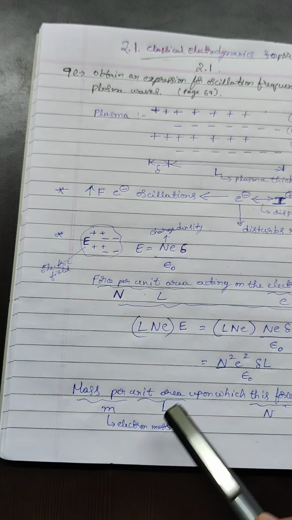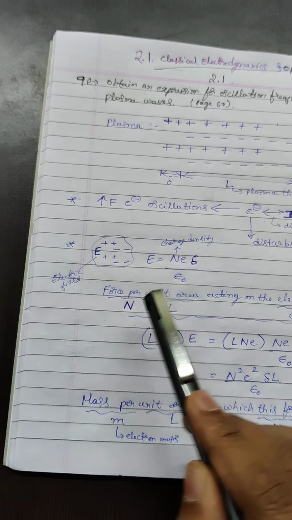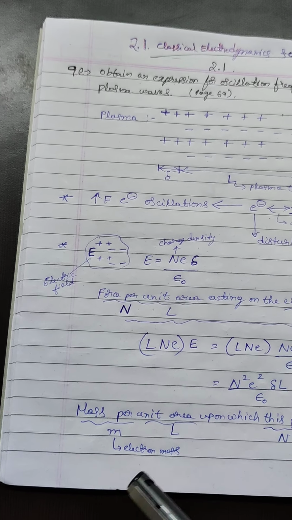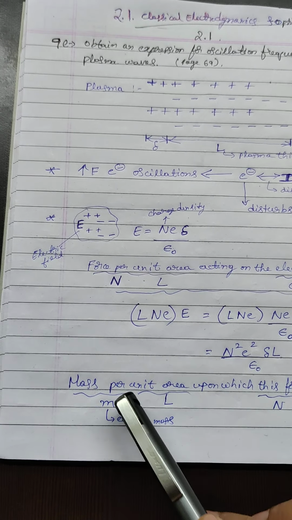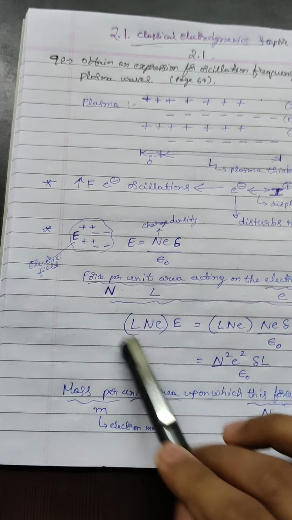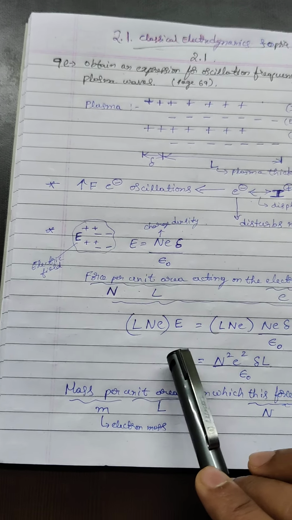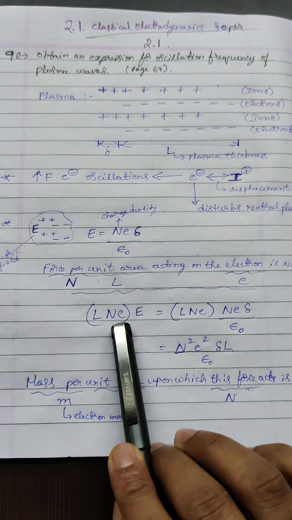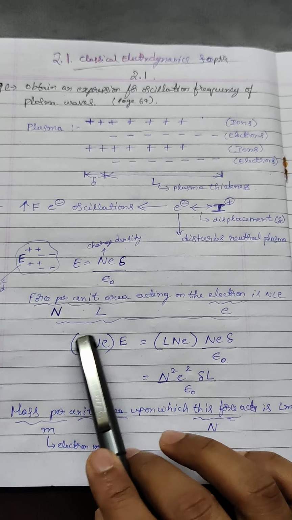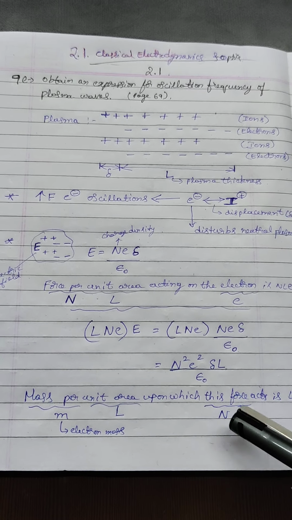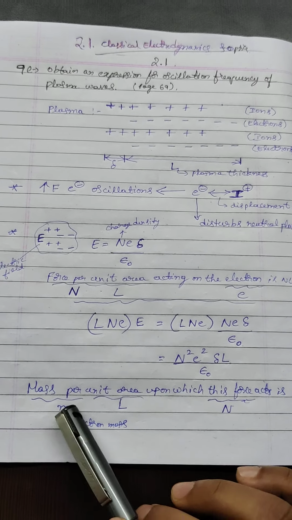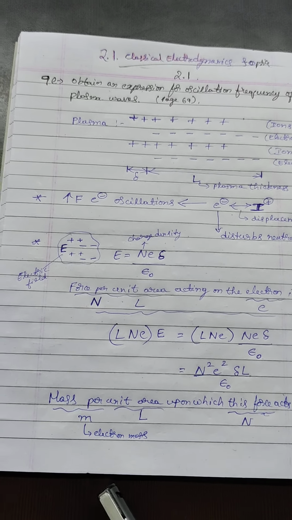Now how much is the mass per unit area upon which this particular force is going to act? Easily we can derive this. Mass per unit area: mass is m, unit area L, upon which this force is mainly responsible, or it is being caused by N, the charge density here. That's the important factor. So we can take m N L, where m is the electron mass here.